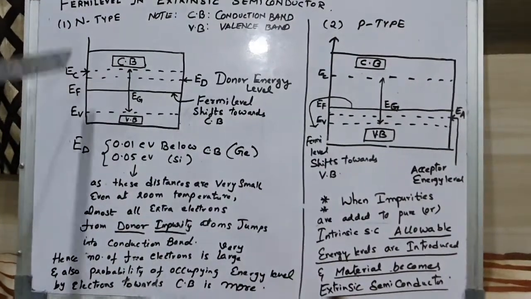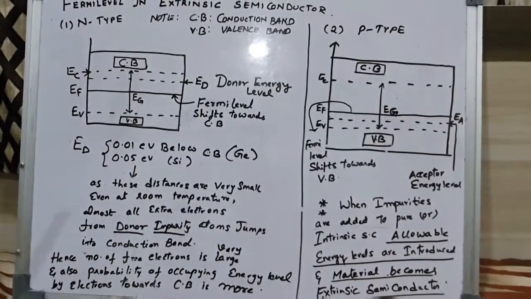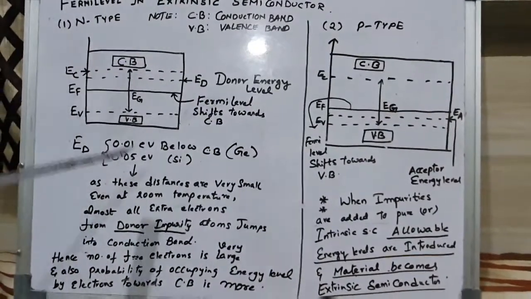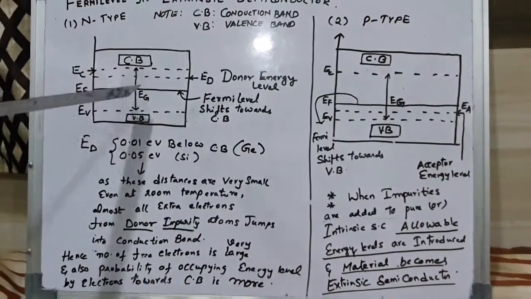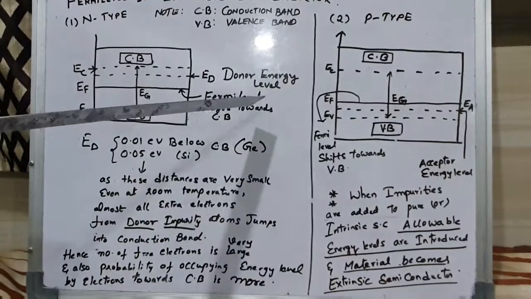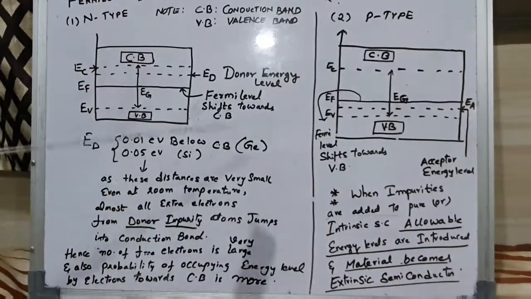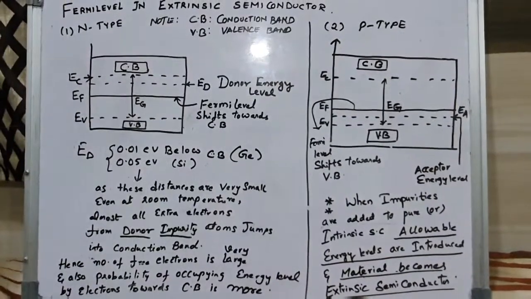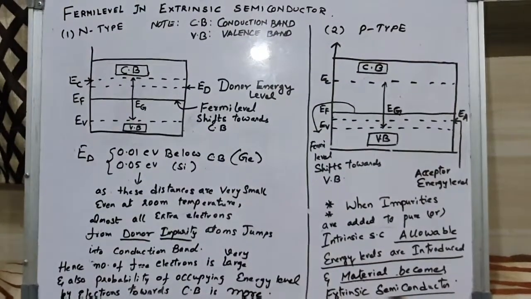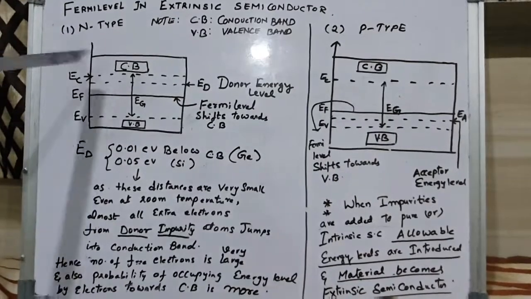The probability of occupying energy levels by electrons towards the conduction band is more. In other words, the Fermi level is shifting towards the conduction band. That is about n-type.